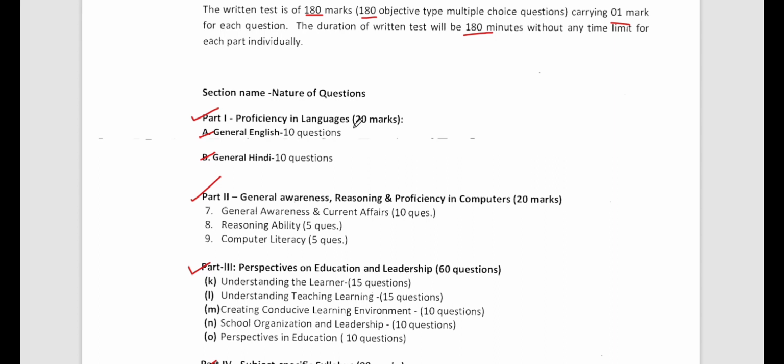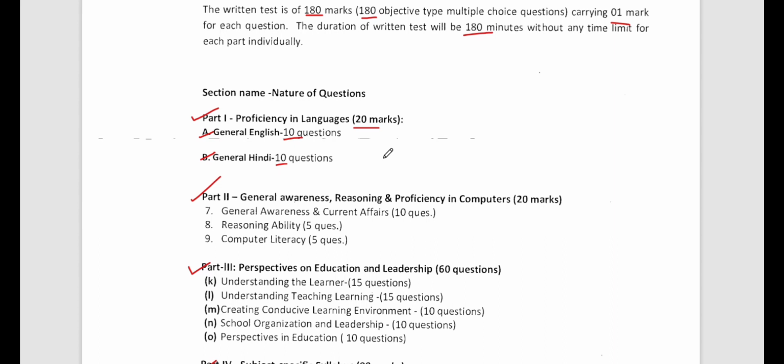It will come for 20 marks. 10 marks you will get for English and 10 marks for Hindi. Now there might be a doubt in your mind that, sir, I think Hindi is optional. You might be thinking that, but no, my dear friends, Hindi is not optional here, it is compulsory.